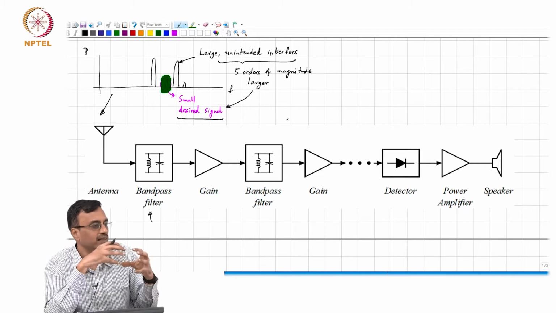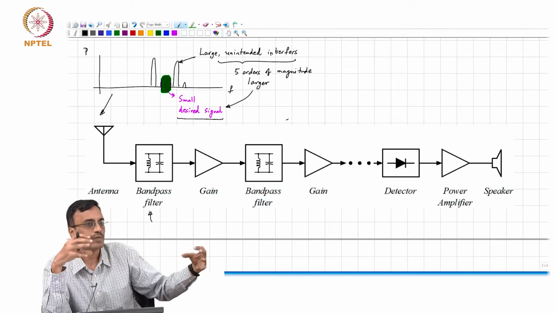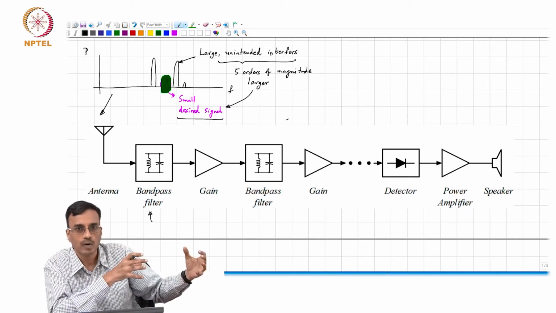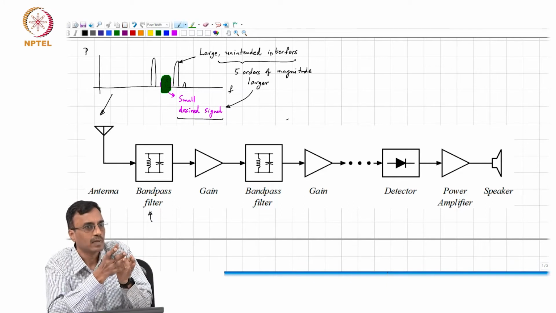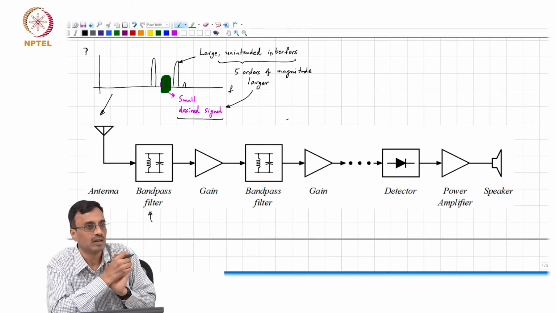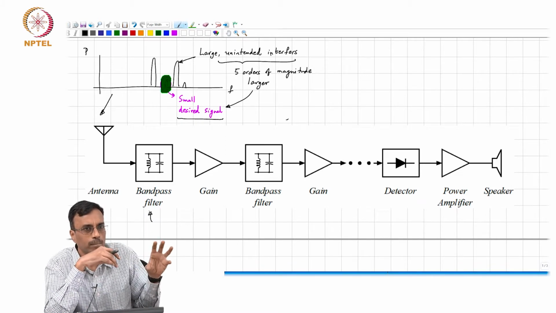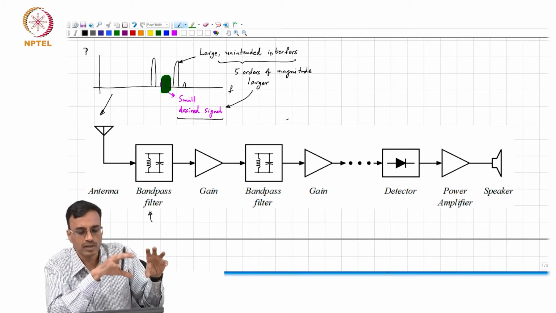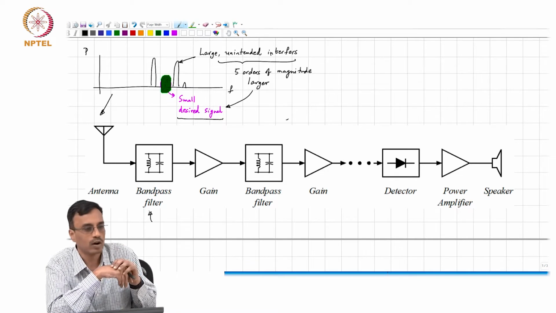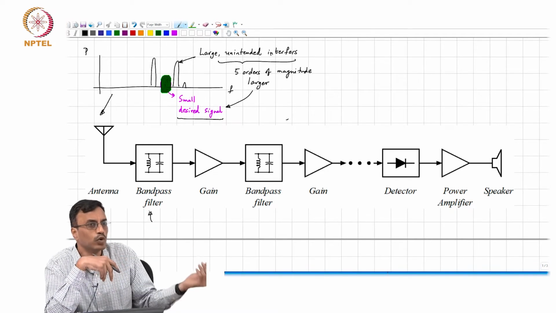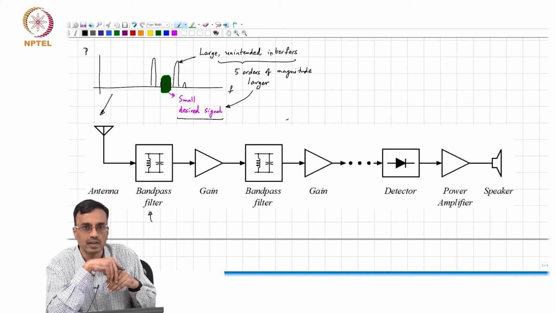It does not make sense to put the entire band pass filter right up front, okay, and then amplify the result. And the reason is that, as you have already seen, if you cascade a whole bunch of, somehow make a very high order band pass filter, you lose a lot of signal, right.